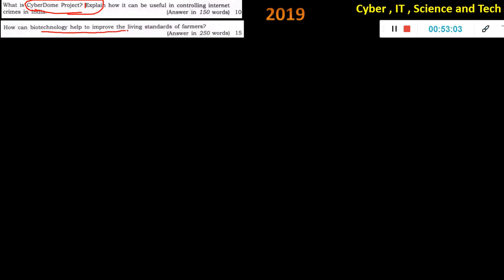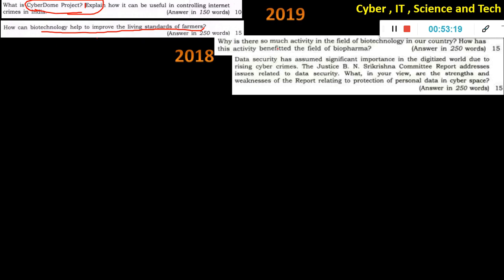Then biotechnology helps to improve the living standard of farmers. Okay, so this one was finally asked. Earlier it was like robotics and nanotechnology used to be asked, and biotechnology question was not there. And finally in 2019 they asked it. Okay, so even in our test series we have a detailed question for this. How can this help to improve the living standard of farmers? Why is there so much activity in the field of biotechnology in our country? How has this activity benefited in the field of biopharma? Okay, so it's repeated. So I think robotics and all was even before this. Okay, so 2018 onwards they have shifted their focus to biotechnology.